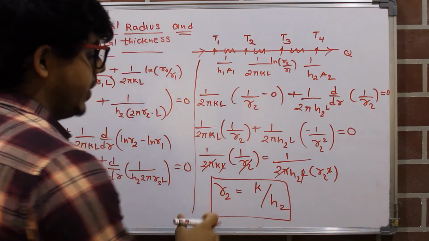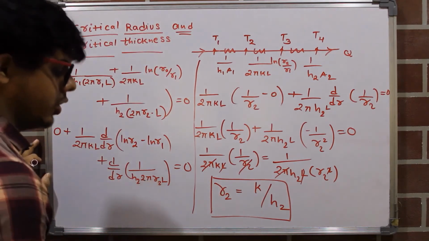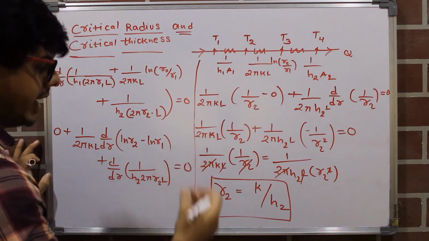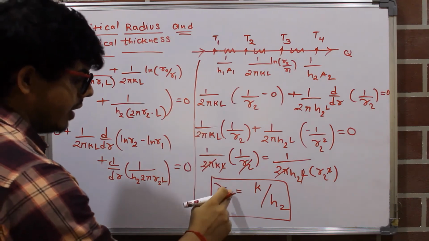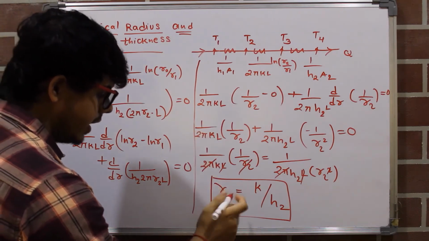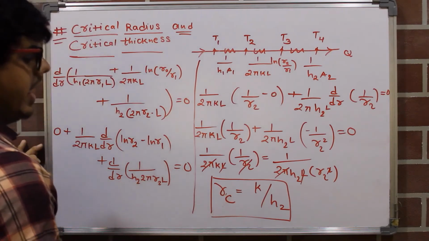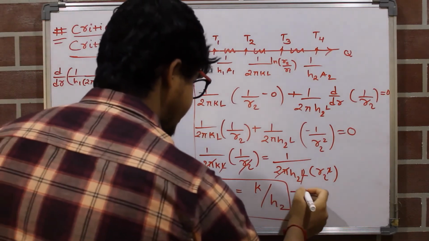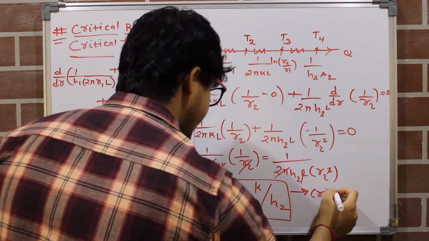Why? Because we are finding the maximum heat loss. So when this heat loss is maximum, our outer radius will be equal to this critical radius. So we will mark it as RC. So this is the formula of critical radius.